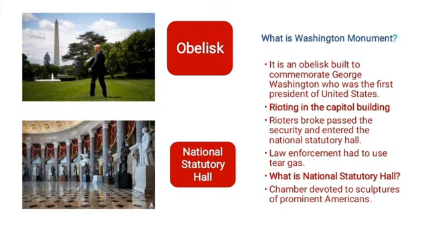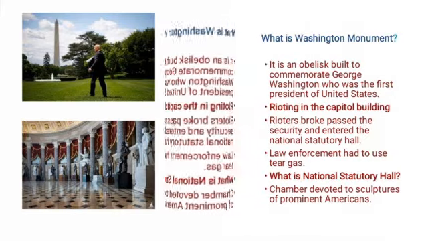So coming to the rioting in the Capitol building, the rioters attempted to storm the building in the US Capitol complex, and the buildings in the complex were evacuated, and rioters broke past the security and entered the National Statuary Hall. The protesters were so violent that the law enforcement had to use tear gas within the building. Further, what is the National Statuary Hall? Basically it is a chamber in the United States Capitol building that is devoted to sculptures of prominent Americans.